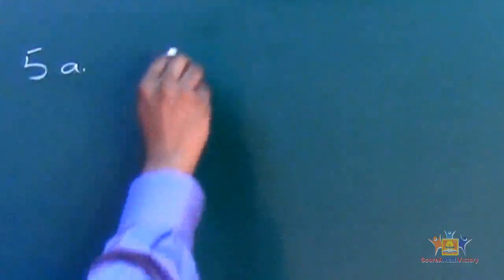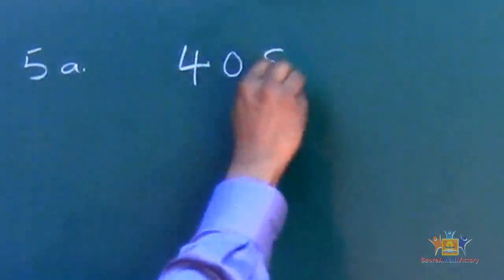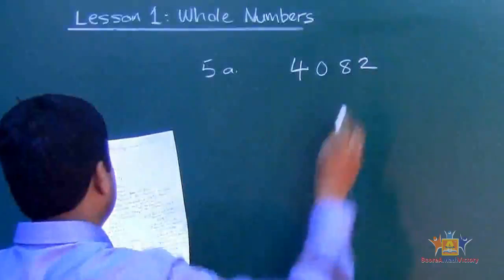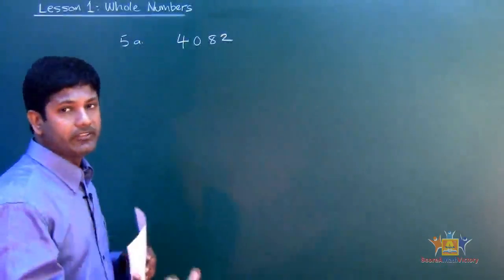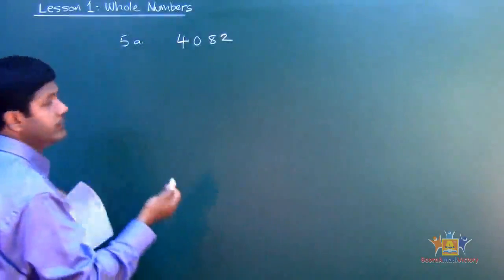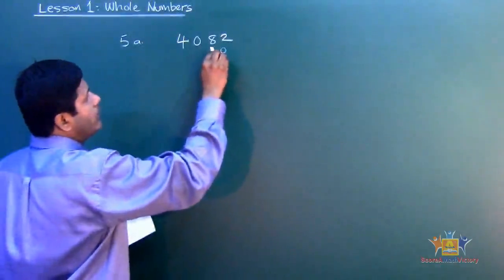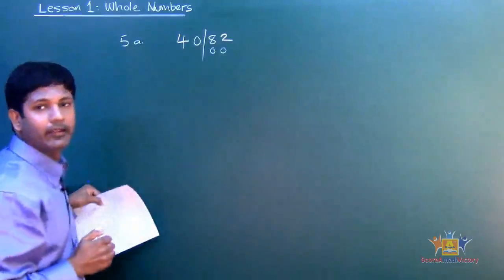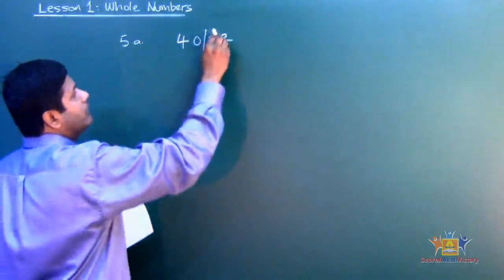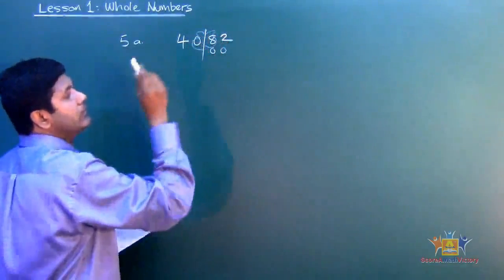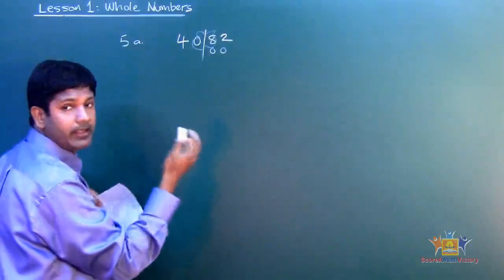So, we're given 4082. They said round off to the nearest 100. 100 is how many zeros? 2 zeros, okay? So, that means we put 1, 2, line right there. And we're going to use the butterfly method, okay? So who makes the decision? Which wing is the strongest? I mean, the wing making the decision?